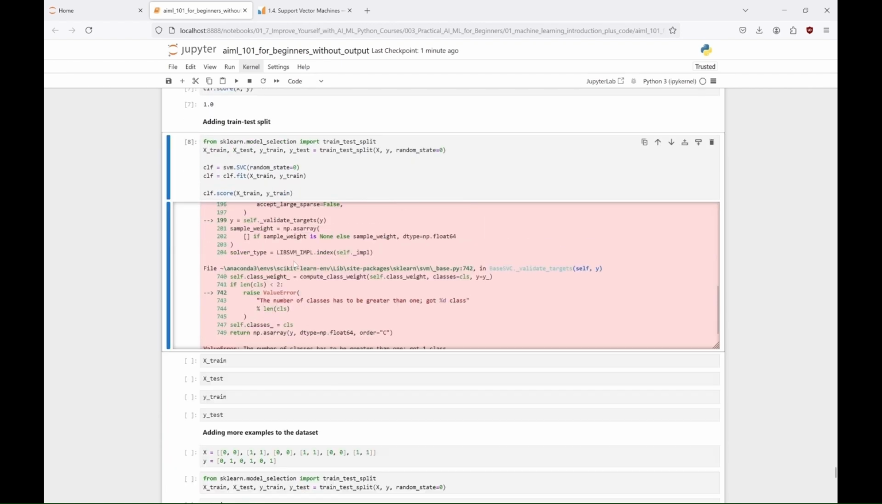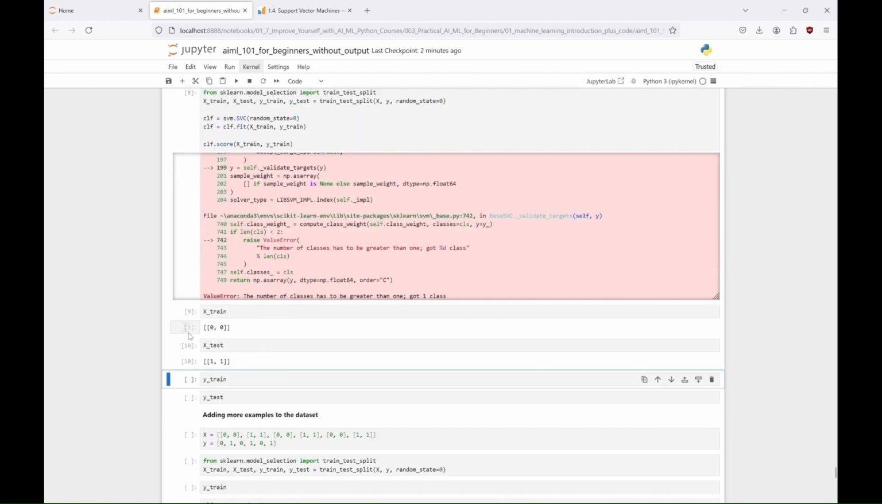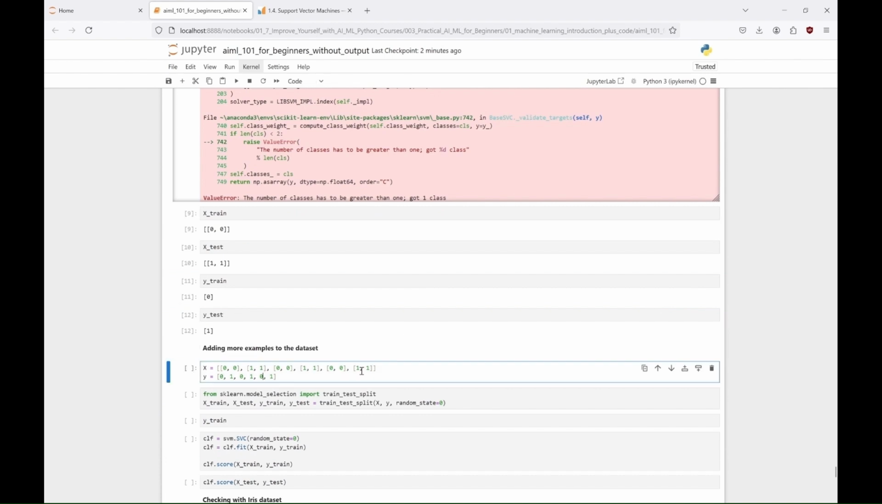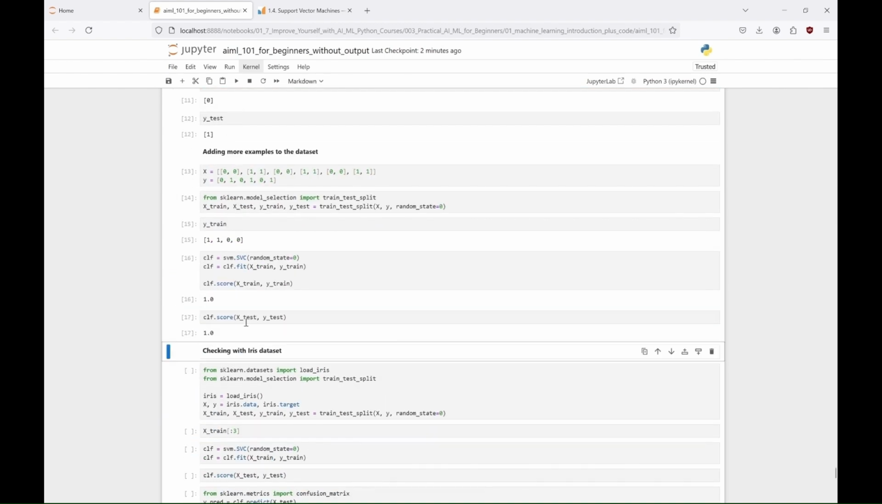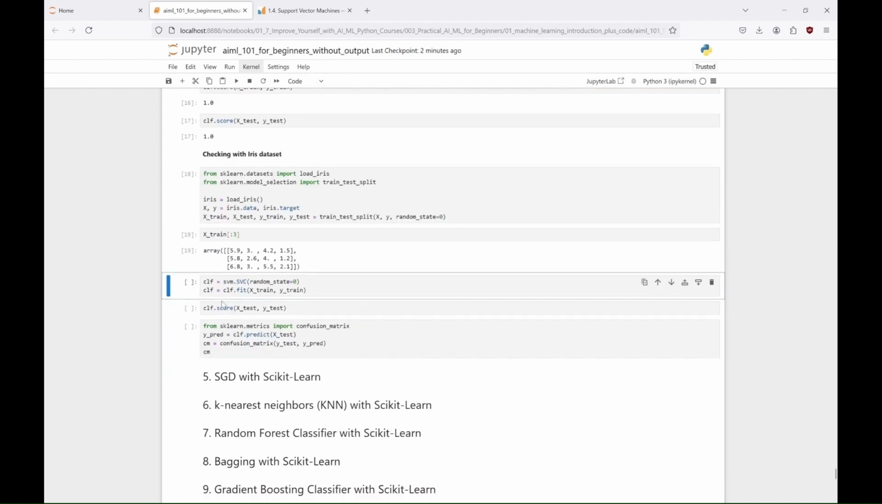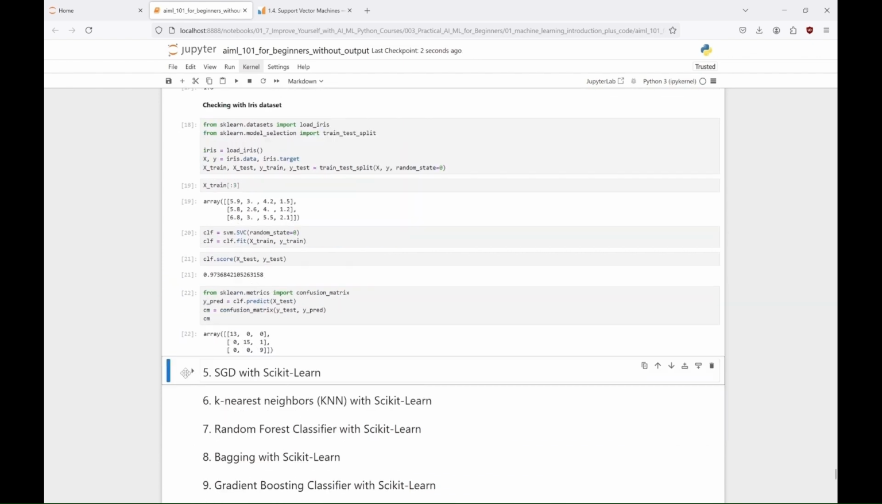But to improve it and divide data into training and test set, we need to add more data so there is something to divide. We can also check it with our Iris dataset in a way you've seen before, and see that it performs as good as the previous algorithms.